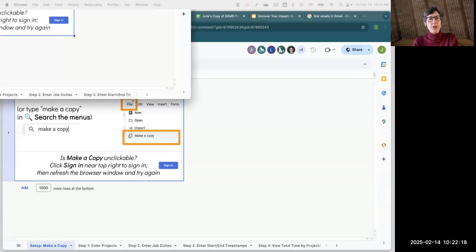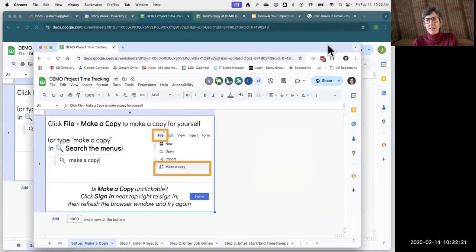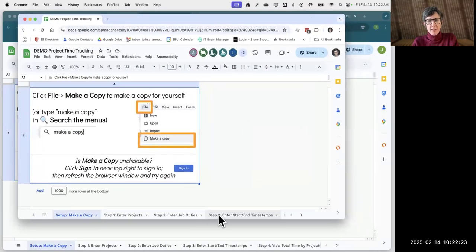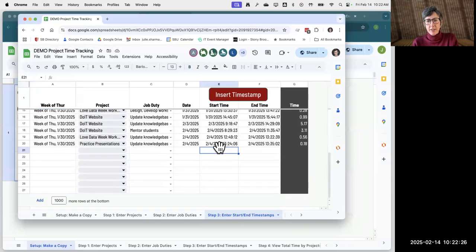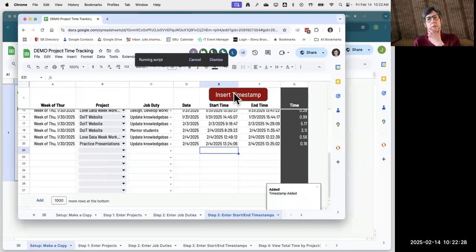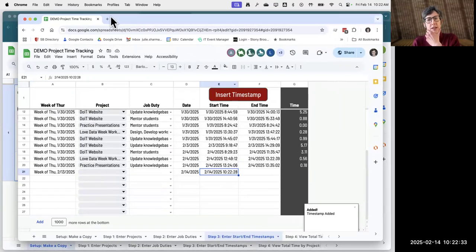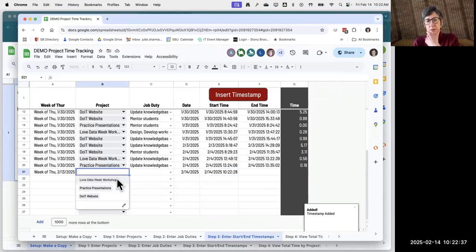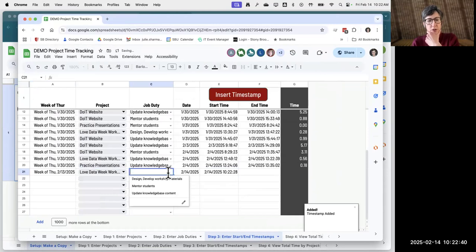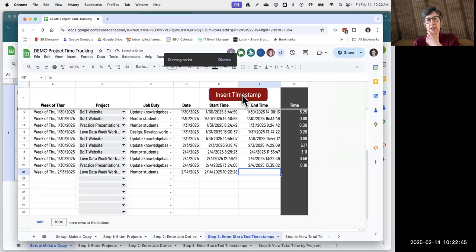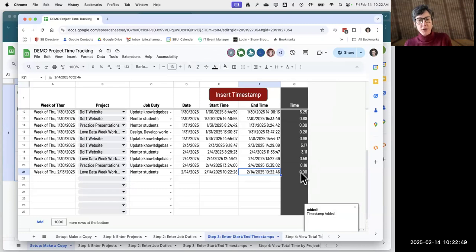Okay. So I will check into why that's going on and reshare this later. And let me try this from here. Okay, so this is the one I wrote it in. And you'll see when you insert the timestamp, it gives you the time and the date. And then I can pick the project I was working on and what I was doing in that time period. And then when I'm done with that project, I insert the timestamp and it adds another time, and I have my total time automatically calculated there.